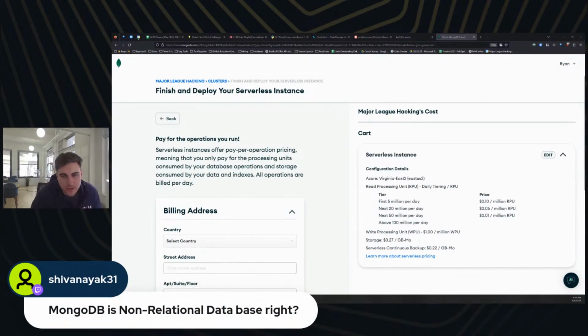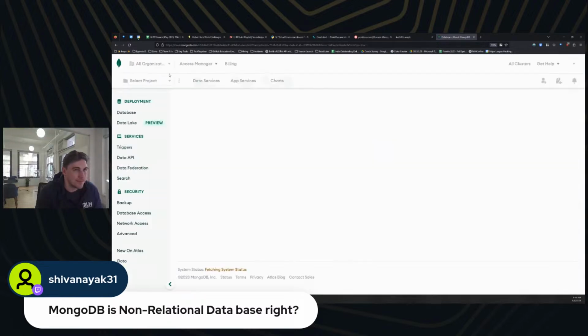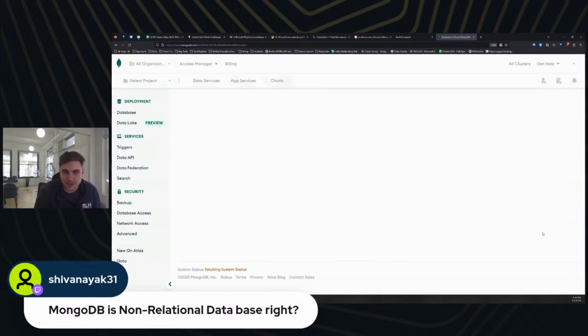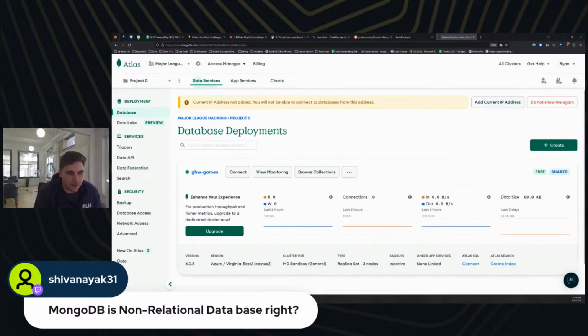Correct, MongoDB is a non-relational database, but does anyone want to explain what that means? I'd be curious if anyone in the crowd has an answer for that. I can go through and explain as well. And so this is going to cost money even for the serverless. So let's go back up top here. Let's delete our existing M0 and create a new one just so y'all can see what I'm doing. I want to show you that you can do this totally for free.